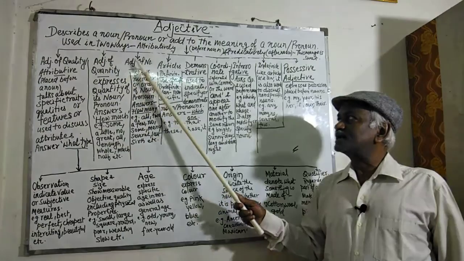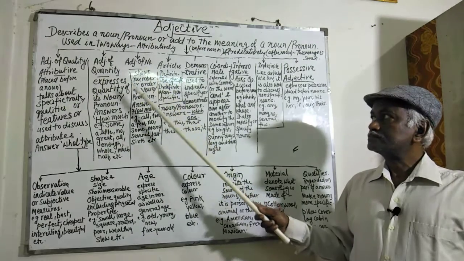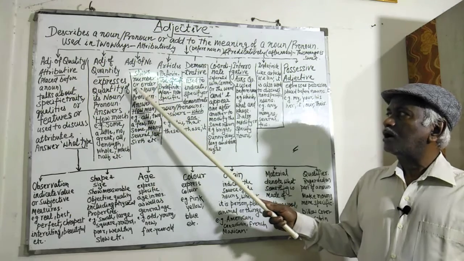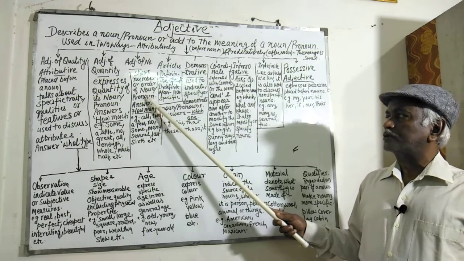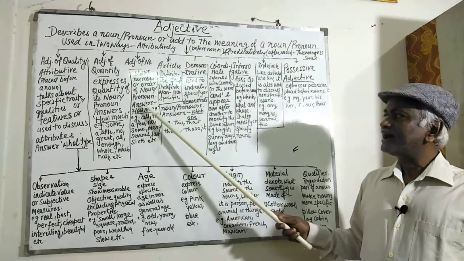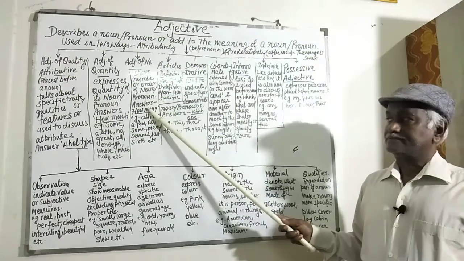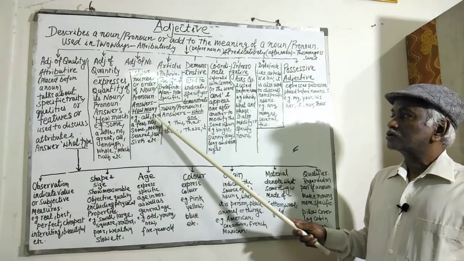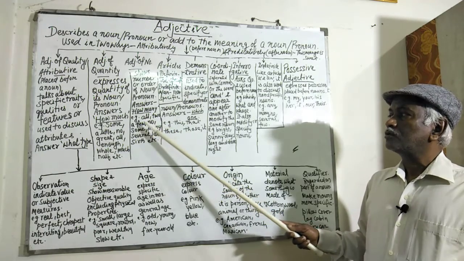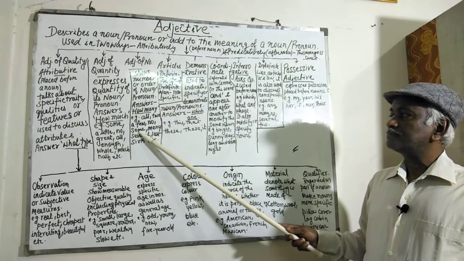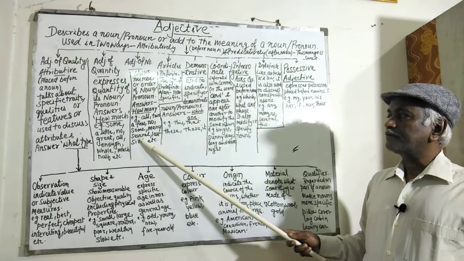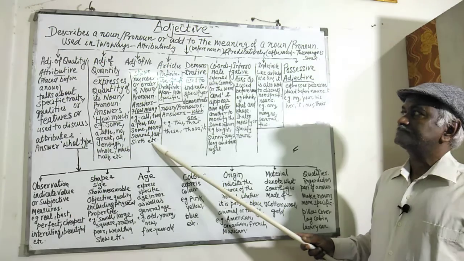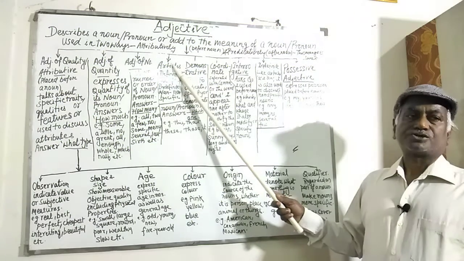Next one is adjectives of number. These adjectives show the number or order of a noun or pronoun, and they answer how many. For example, all, two, a few, no, some, many, several, last, sixth, etc. Then come articles.